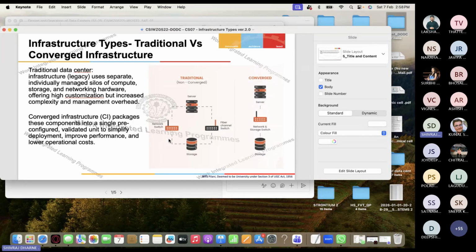So we talked about the traditional and converged infrastructure. In the traditional one, you have servers, Fibre Channel switches, storage, and network switches, everything as separate and individually managed silos. But in the converged one, you have servers, network and storage switches, and storage all together in a converged infrastructure. These components are packaged together into a single pre-configured, validated unit to simplify deployment, improve performance, and lower operational cost. So this is the main thing when you look at traditional versus converged infrastructure.